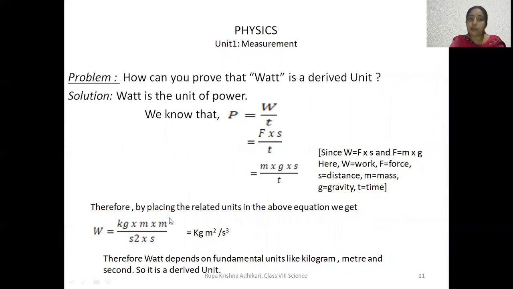This watt depends upon kilogram, depends upon meter square, and also depends upon second cube. So this watt is a derived unit. I hope you have understood why watt is called a derived unit.